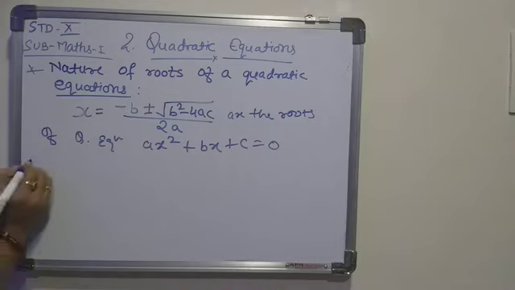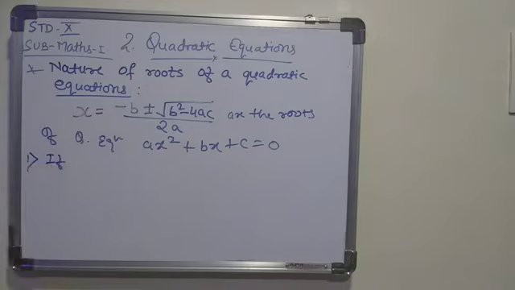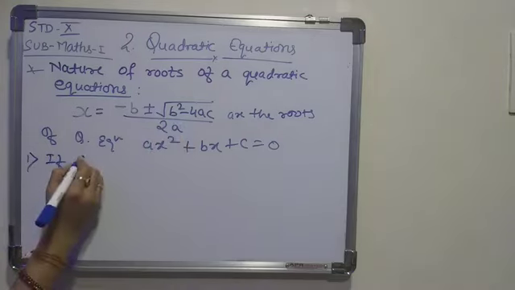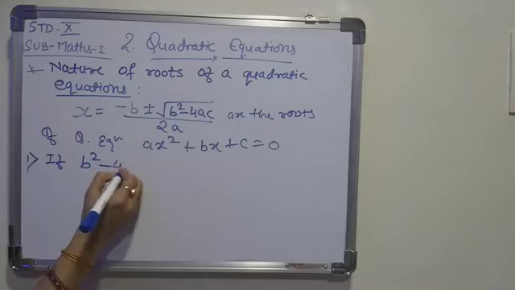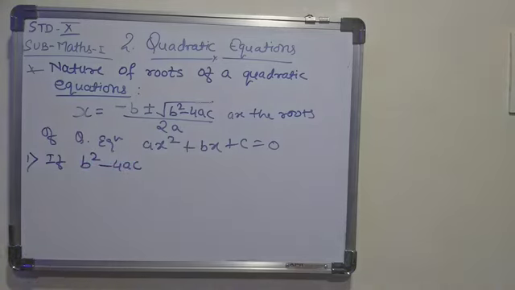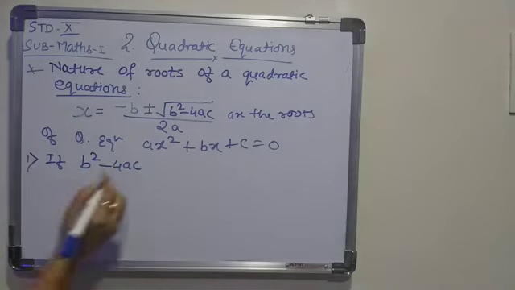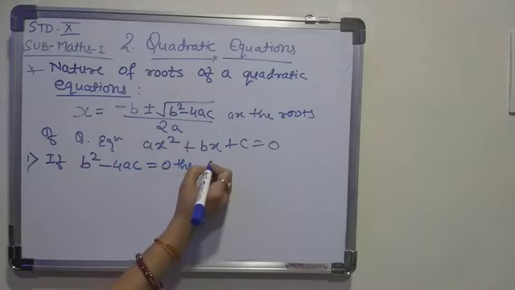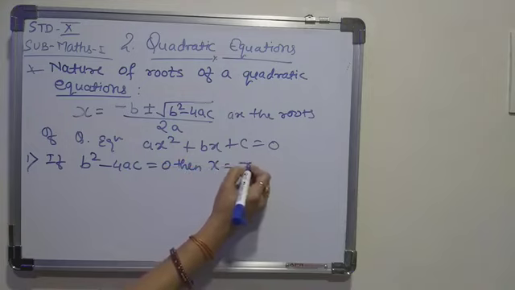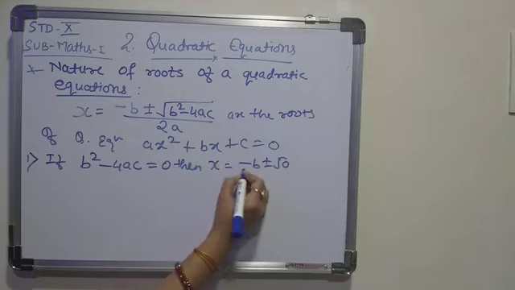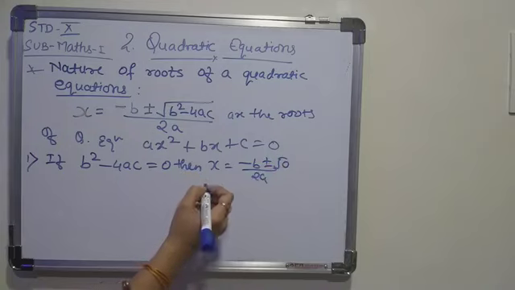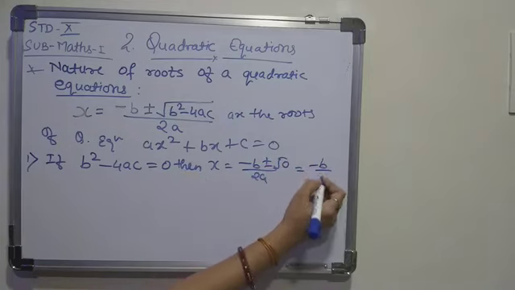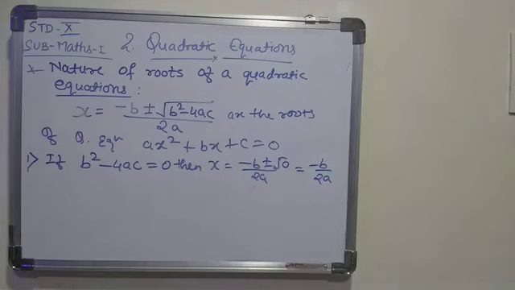So first of all, your first condition is if this is called discriminant, right? So if your discriminant value b square minus 4ac is equals to 0, then your root will be x is equals to minus b plus minus under root 0 upon 2a. So this is nothing but x is equals to minus b upon 2a. Clear?